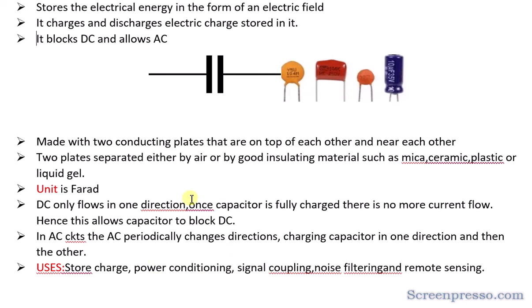Now let us come to a very interesting thing: where all these capacitors are used. Capacitors are used to store charge, in the form of electrical energy in an electric field. So wherever storage of charge is required, capacitors are used. Particularly, for power conditioning, where we want to condition some of the power features, we will use capacitors. And we also use them for signal coupling.